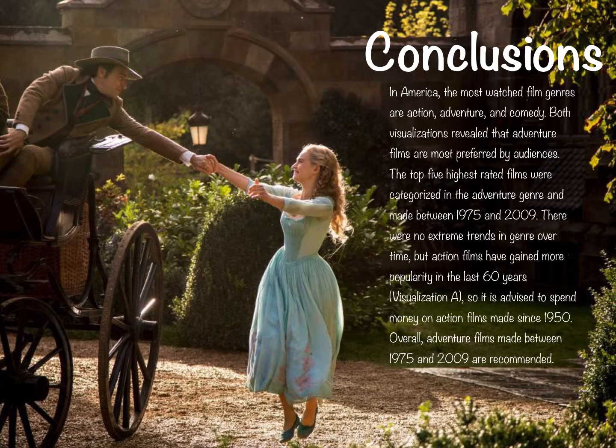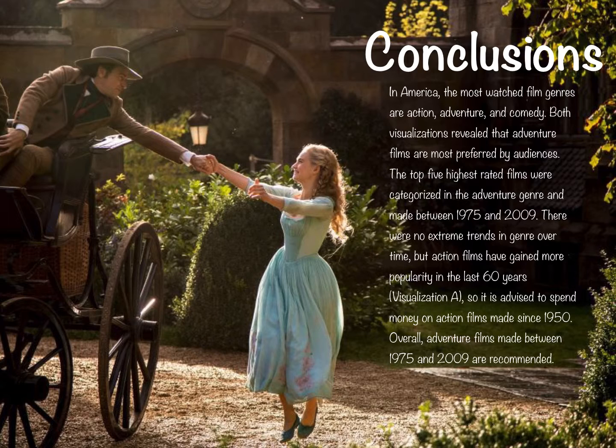So, what does all of this mean? Well, we can conclude that in America, the most watched film genres are action, adventure, and comedy. Both visualizations revealed that adventure films are most preferred by audiences. The top 5 highest rated films were categorized in the adventure genre, and they were also made between 1975 and 2009.